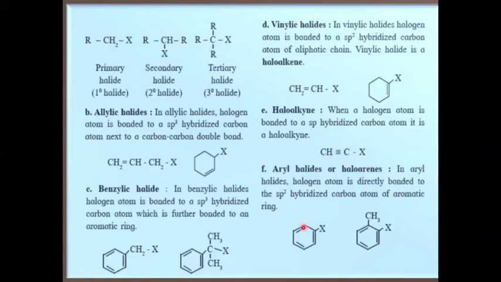In an aromatic ring, all carbons are sp2 hybridized because they have carbon-carbon double bonds. So all these carbons are sp2 hybridized carbon. So halogen directly bonded to an sp2 hybridized carbon of the aromatic ring, they are called aryl halides or haloarenes.